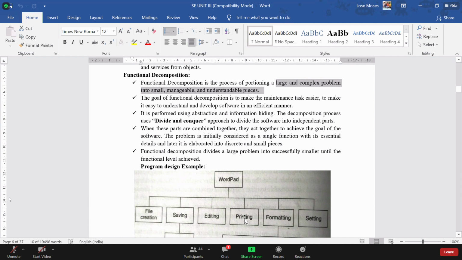What is the use of this concept, functional decomposition? Can anyone of you tell me, is there any advantage of having functional decomposition? Anyone of you can respond? What is the use of having the concept of functional decomposition in system design?